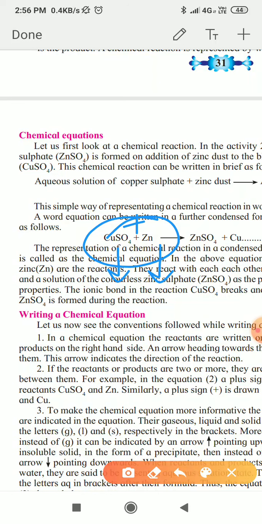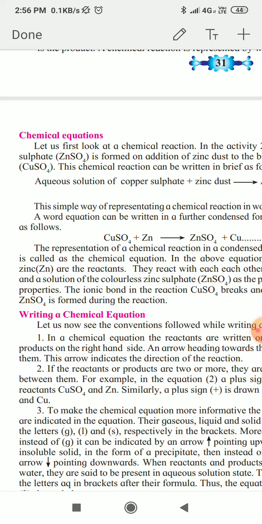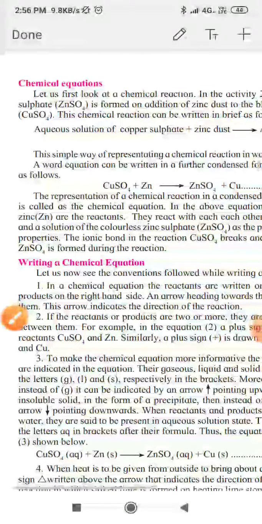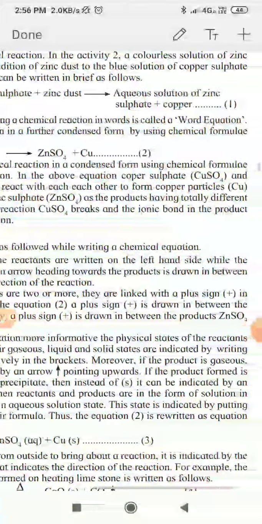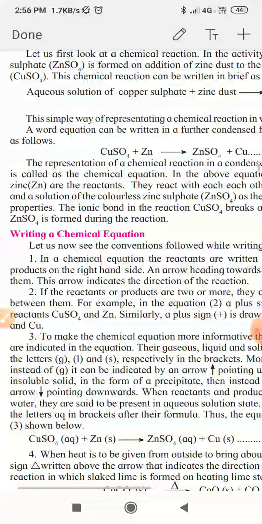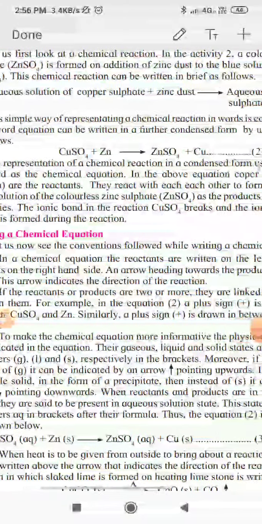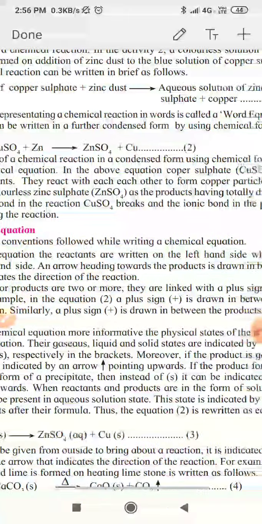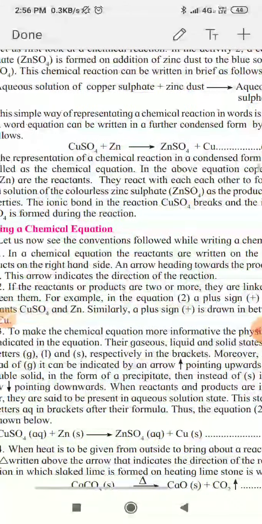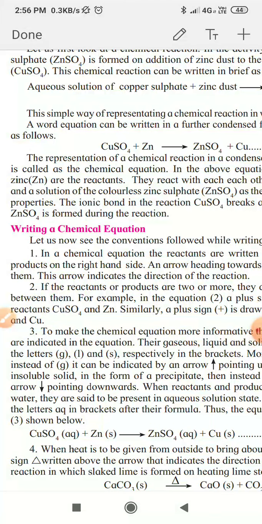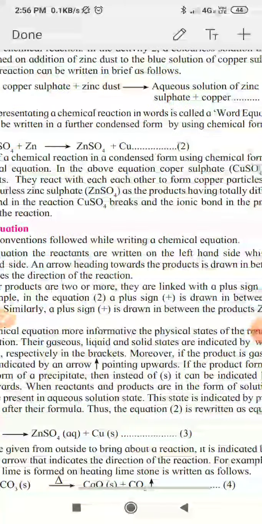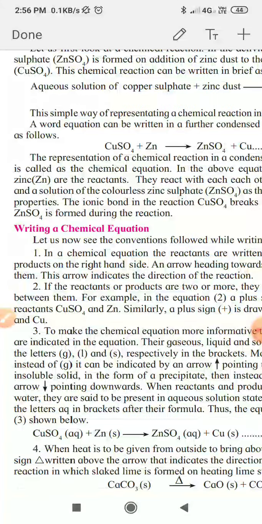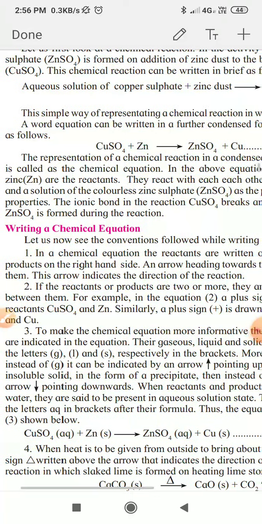If products are also two or more, then write a plus sign between them. So this is the second rule. Then the third rule: to make a chemical equation more informative, the physical states of reactants are indicated in the equation. Their gaseous, liquid and solid states are indicated by writing the letters small g, small l and small s respectively in brackets. Moreover, if the product is gaseous, instead of g it can be indicated by an arrow.